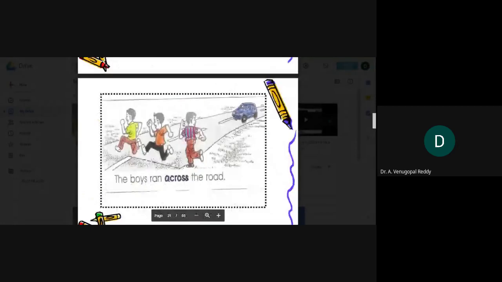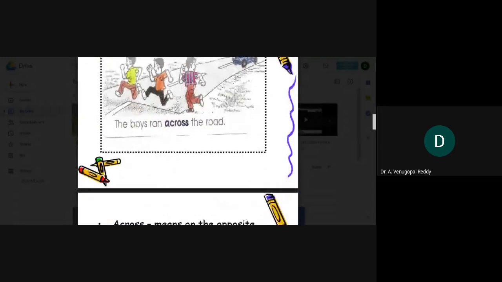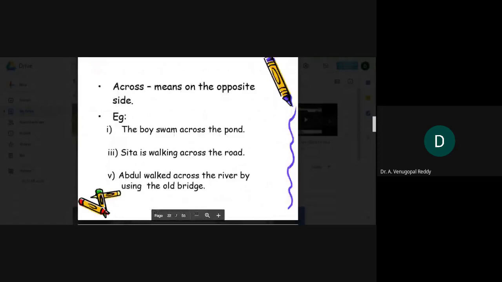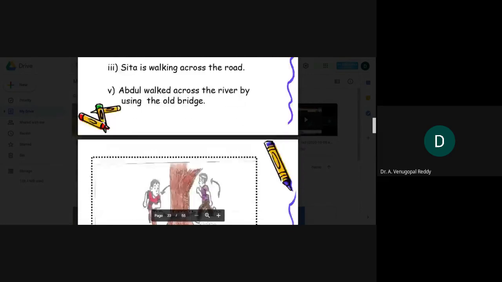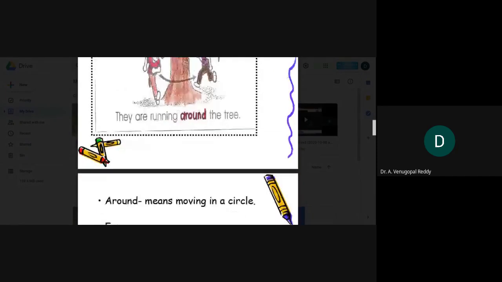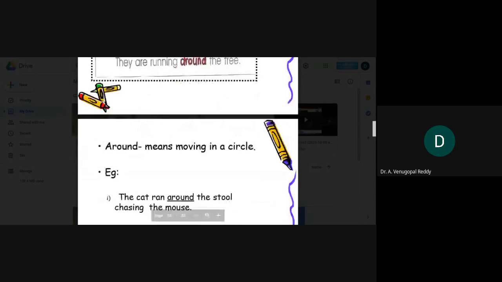The boys ran across the road. Here, across is the preposition. Across means on the opposite side. The boy swam across the pond. Sita is walking across the road. That means opposite side. They are running around the tree. Around means moving in a circle.